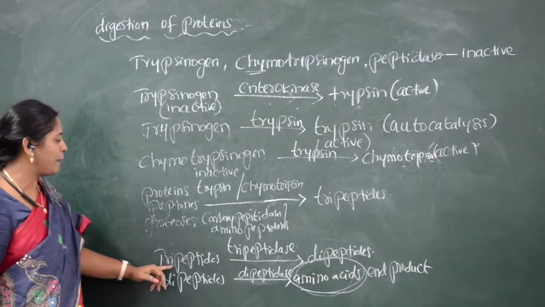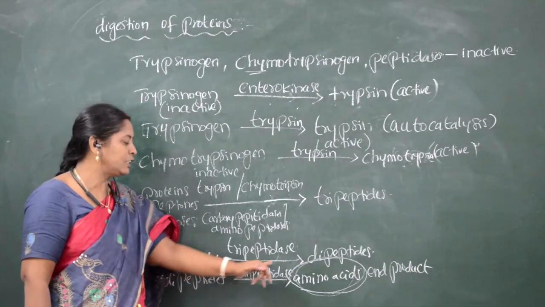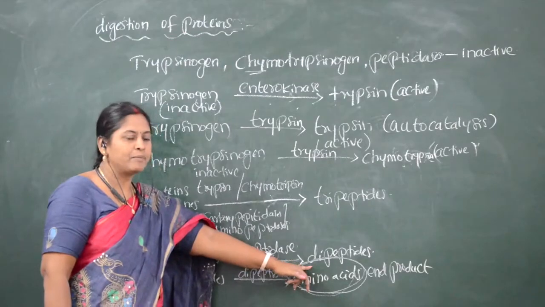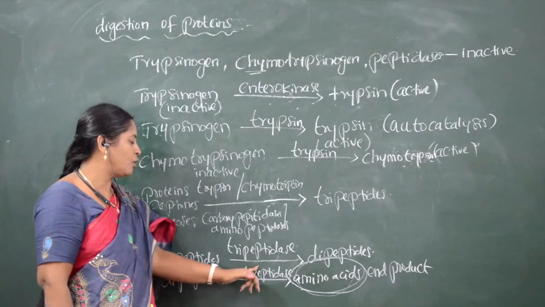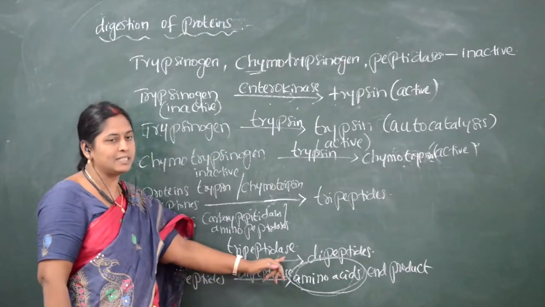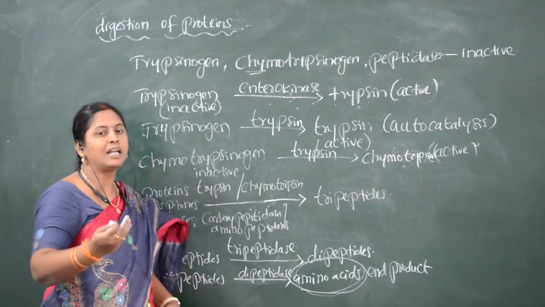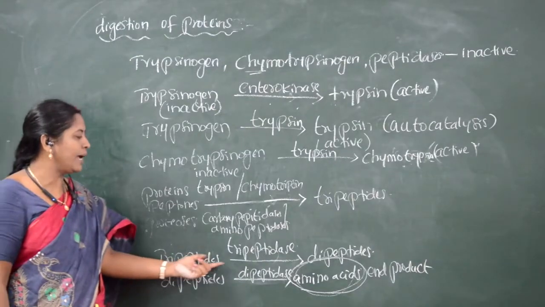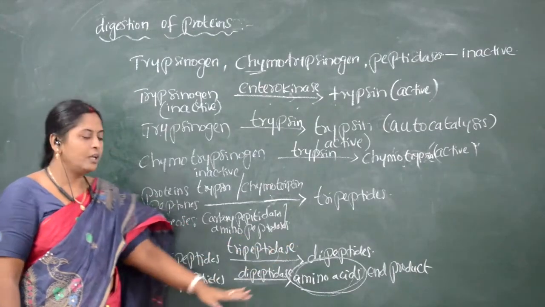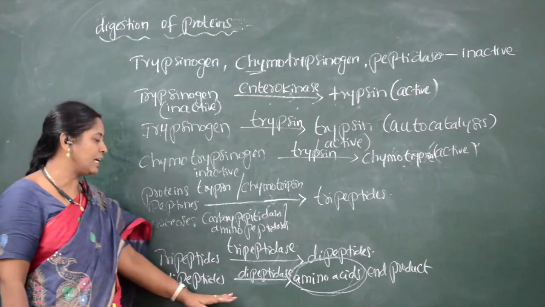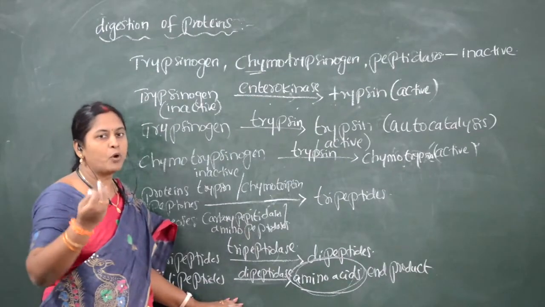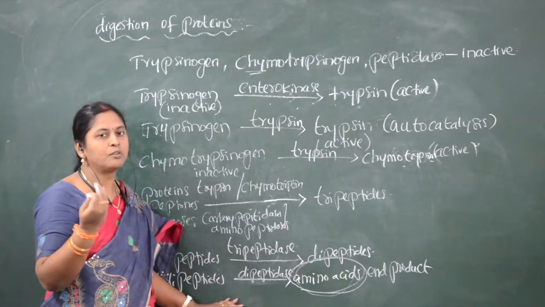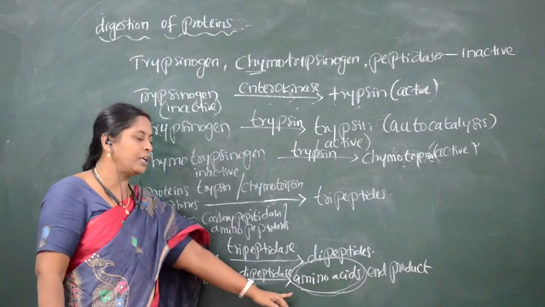Now the tripeptide is converted to dipeptide by the action of tripeptidase. Tripeptidase is an enzyme which converts tripeptides into dipeptides. Now dipeptides are converted to the end product of proteins, called amino acid.